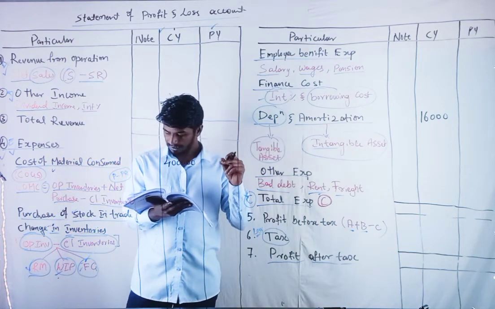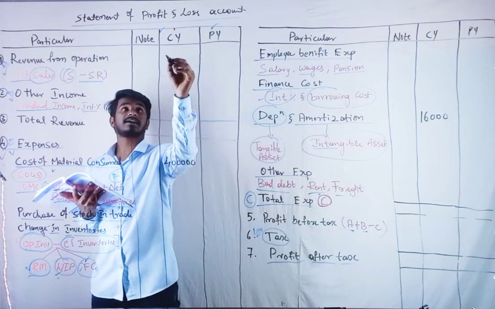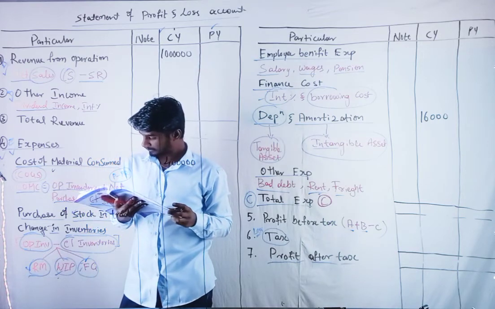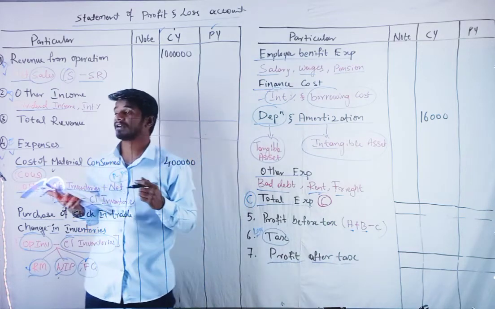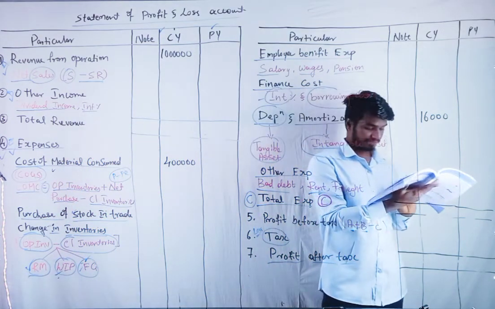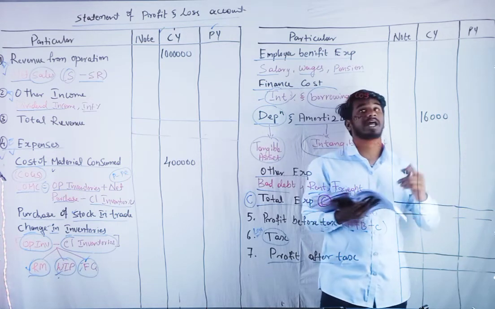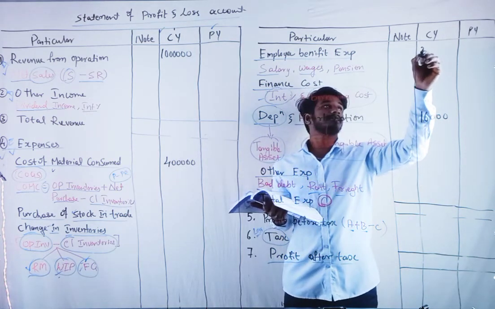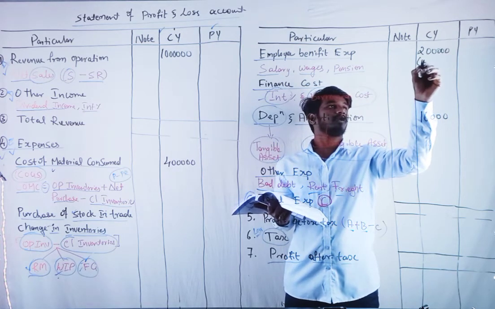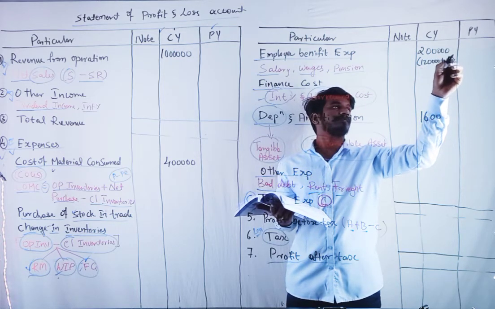Sales net, how much have they given? 10 lakh. After that, wages and salary they have given. Where does it go? Employee benefit expenses. If we add both, it comes to 2 lakh: 1,20,000 plus 80k. That's it.